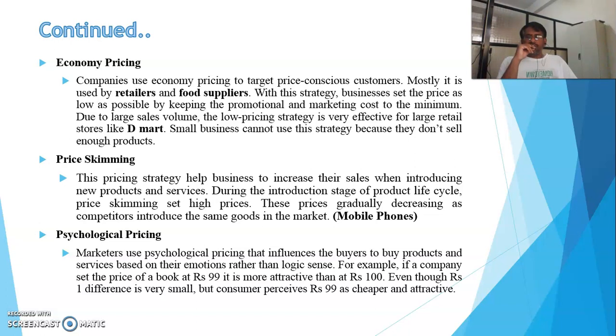Within 1 or 2 years of lifespan, the product vanishes from the market. So at the initial level the prices should be high, and as sales gradually increase and a competitor introduces a new product, at that time you need to decrease the cost of your product. This strategy is called price skimming.